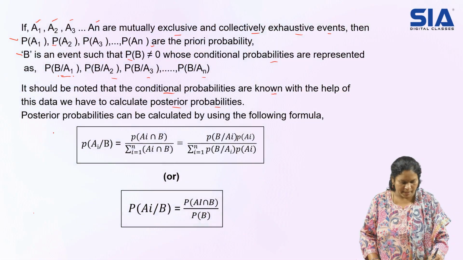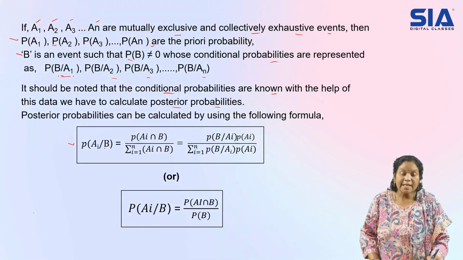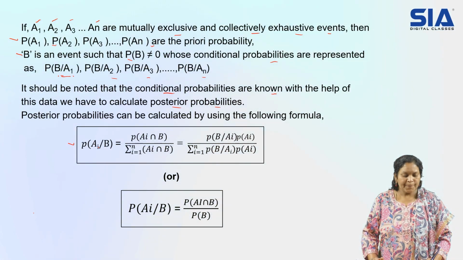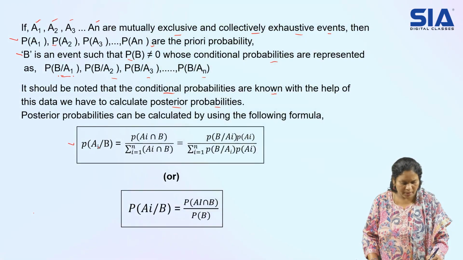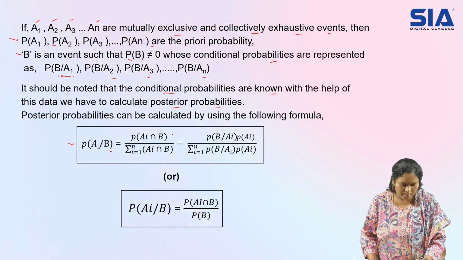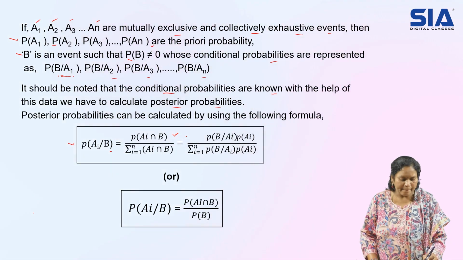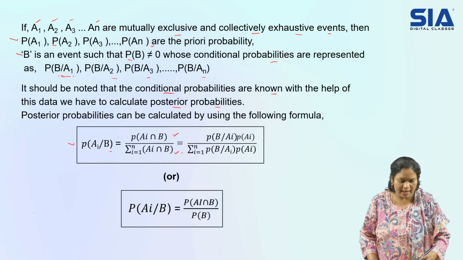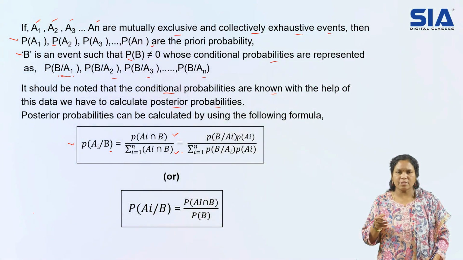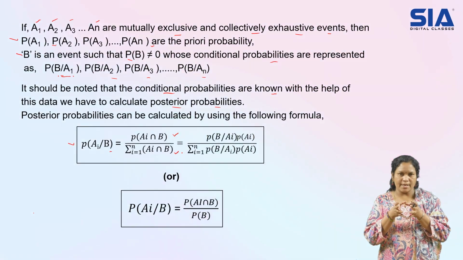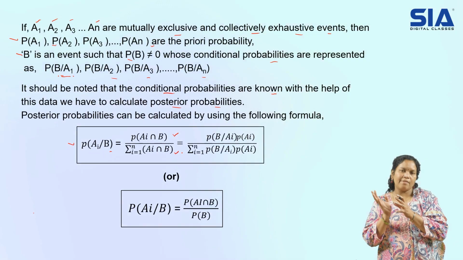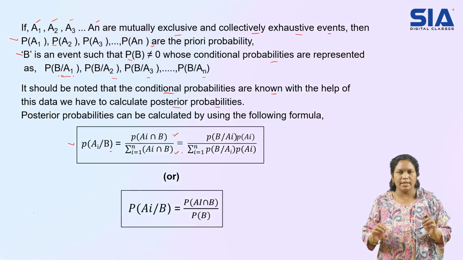So here goes our formula. So P of AI by B means to get AI, different types of events of A. Now I am using B. So given also we can call, or by B. So it goes like this: probability of AI intersection B by summation I is equal to 1 to n AI intersection B. Means here combinations, intersection, remember intersection means both the combinations should be there. Same like in set A, whatever the values you have, in set B, the same values if you have, those particular values we call intersection.